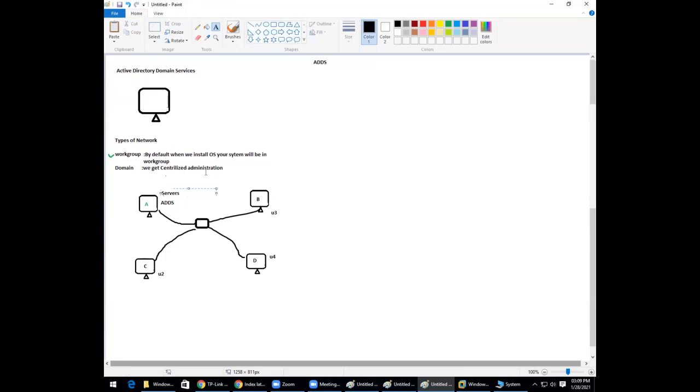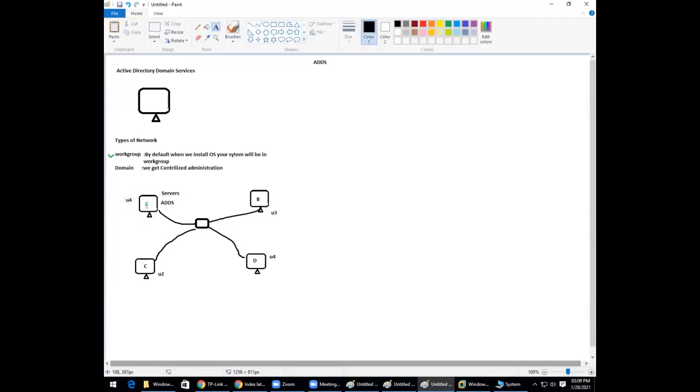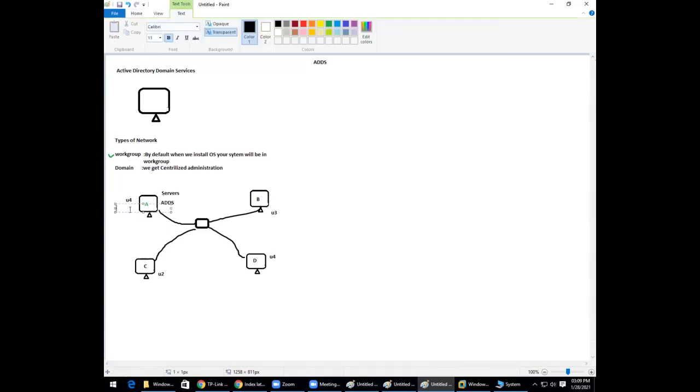What is the purpose of installing this ADDS? It's centralized administration. In the sense that I can create a user here, U4, and everything about U4 will be controlled in system A only. If I disable this user, he cannot log in anywhere in the network.